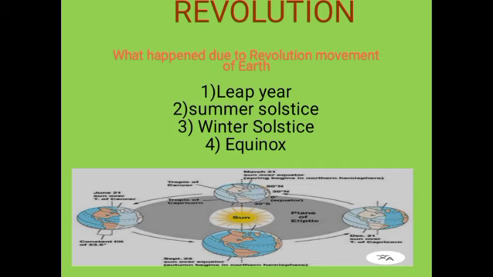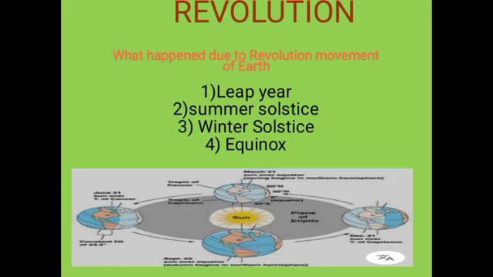Secondly, winter solstice. Actually, on 22nd December, the Tropic of Capricorn receives direct rays of the sun as the South Pole is tilted towards it.